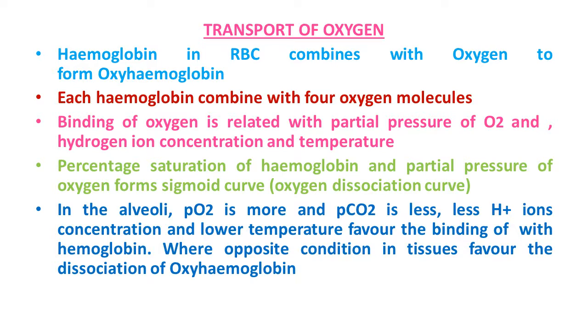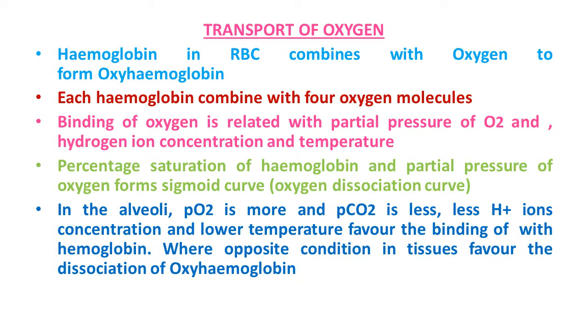Each hemoglobin is actually a conjugated type of protein. Each hemoglobin molecule can carry a maximum of 4 molecules of oxygen. So one hemoglobin molecule can carry 4 molecules of oxygen. Binding of oxygen with hemoglobin is primarily related to partial pressure of oxygen. Partial pressure of carbon dioxide, hydrogen ion concentration and temperature are the other factors which can interfere with this binding.